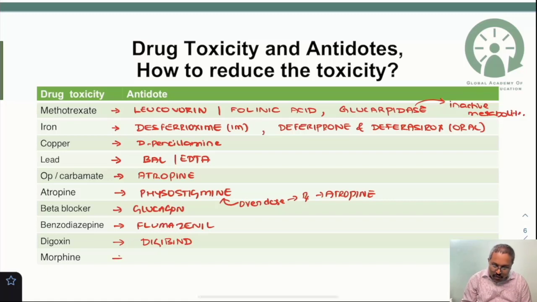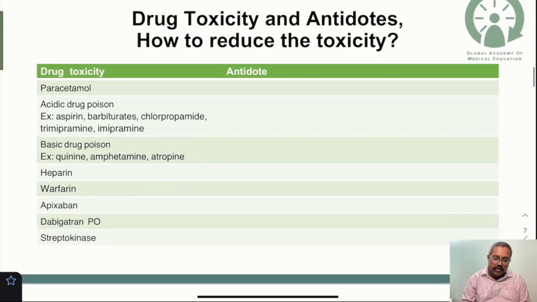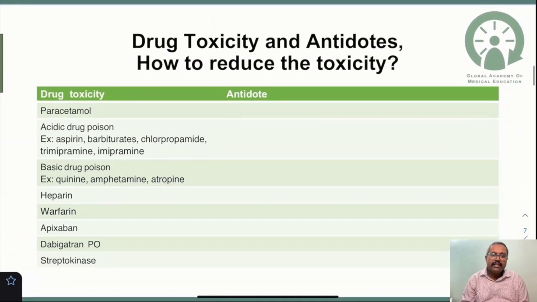What about in case of the opioid toxicity or morphine overdose? Here the drug of choice will be your opioid antagonist, that is naloxone. Naloxone is the antidote for the morphine toxicity. So next, moving on to the other group of drugs like paracetamol. What happens in case of paracetamol? So you need to give an antidote. Which is the antidote here?